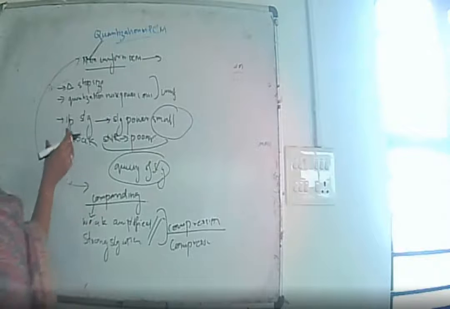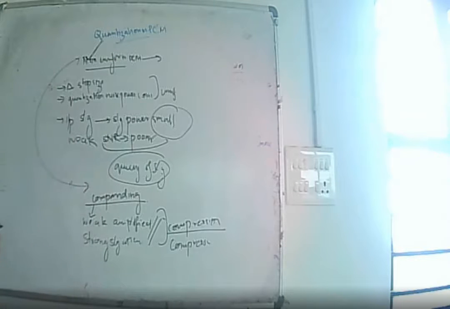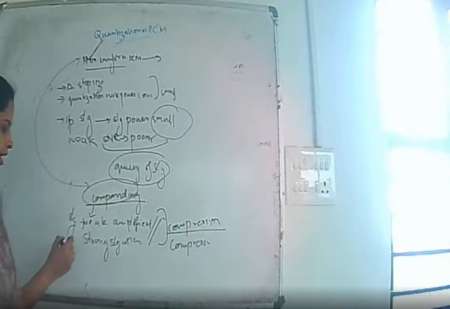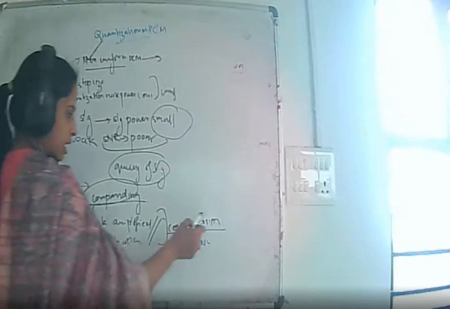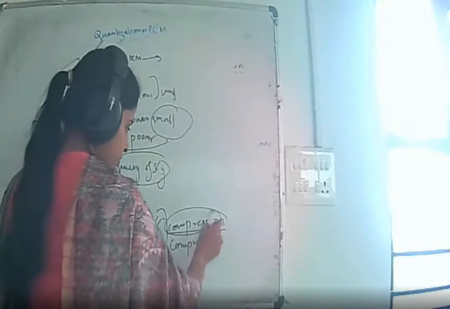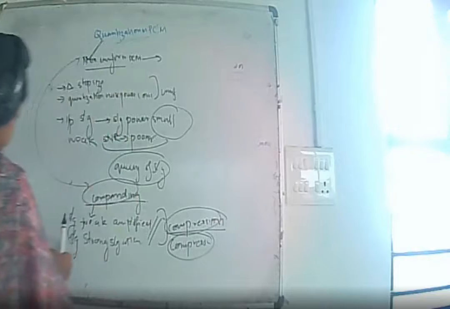So the usual method for performing non-uniform quantization is known as compounding. Here the signals which are weak are amplified and the signals which are strong are attenuated, and this process is known as compression. The block which performs this function is known as the compressor.